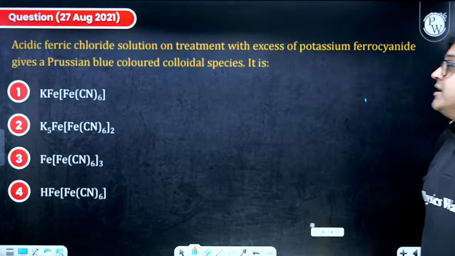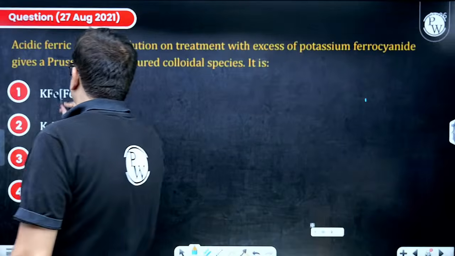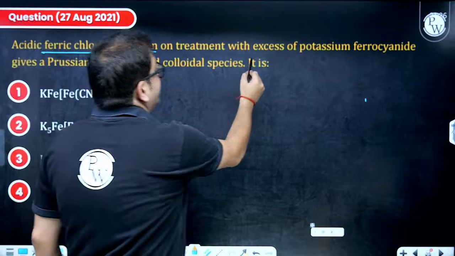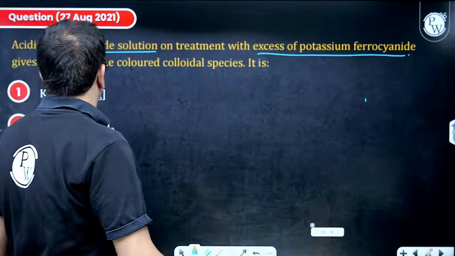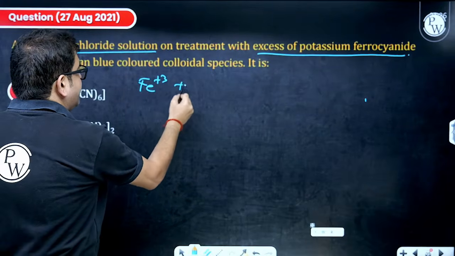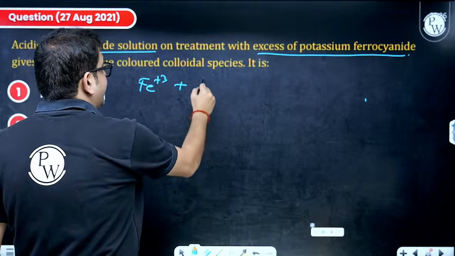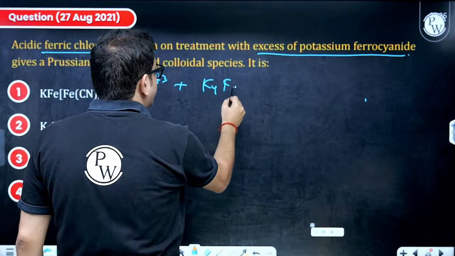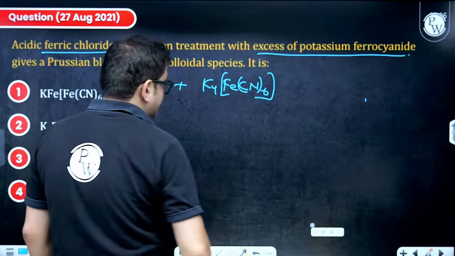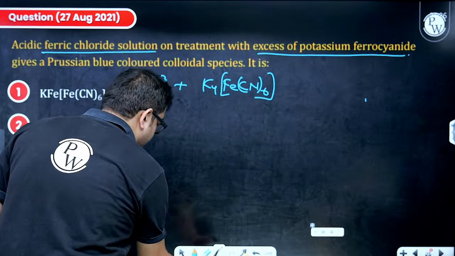Next, acidic ferric chloride solution on treatment with excess of potassium ferrocyanide. So I have ferric ion and I am taking potassium ferrocyanide, K4[Fe(CN)6]. Now, this is a good inorganic knowledge which you should have.